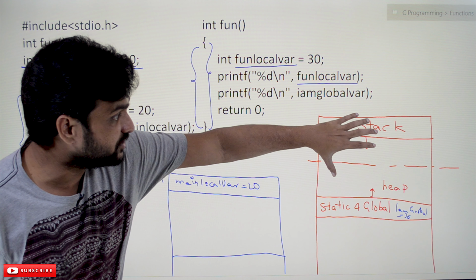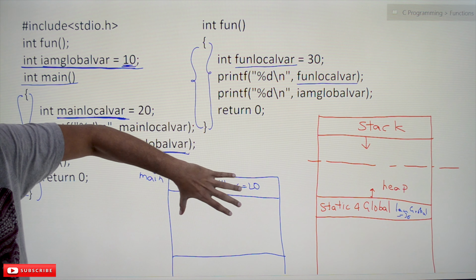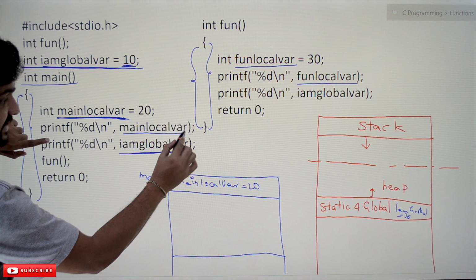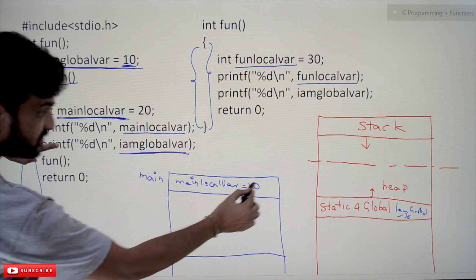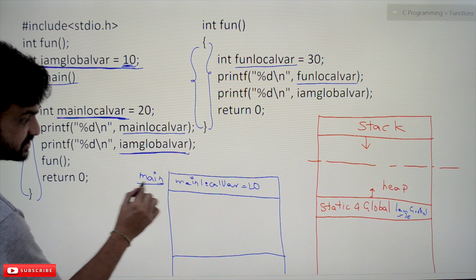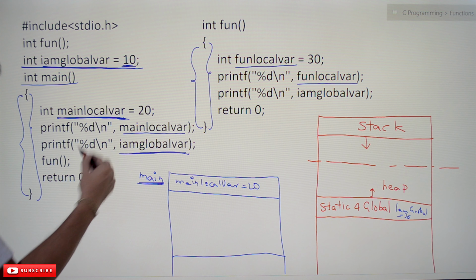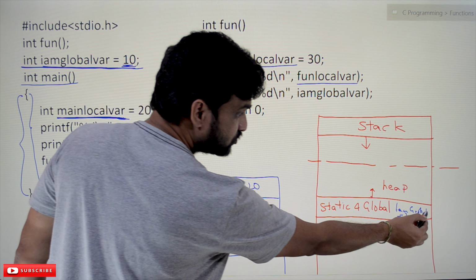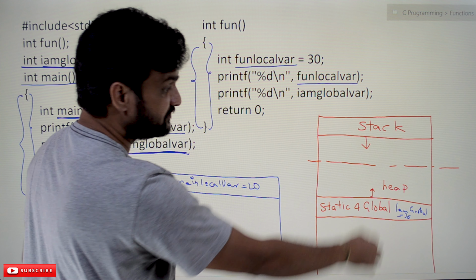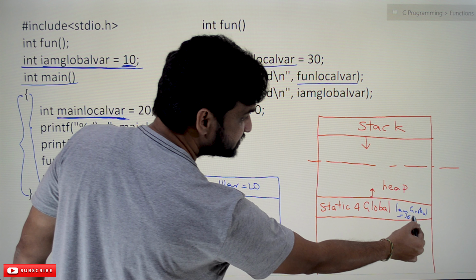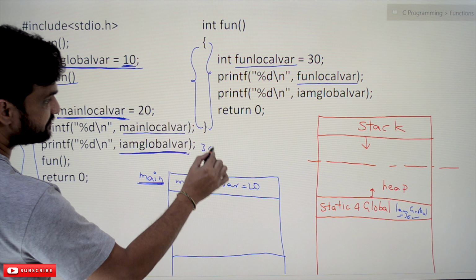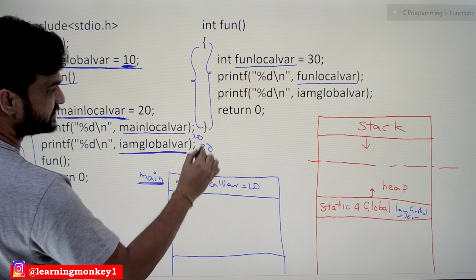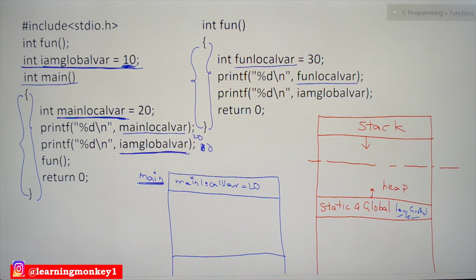In order to have a better understanding, we are drawing this stack here. In the process of executing this function, this local main variable will get accessed and printed because this variable is local to the main function. We can access it. Similarly, "I am global var", which is located in another location of the memory, is global to this entire program, so any function can access this value. So here 10 will get printed, and here 20 will get printed.